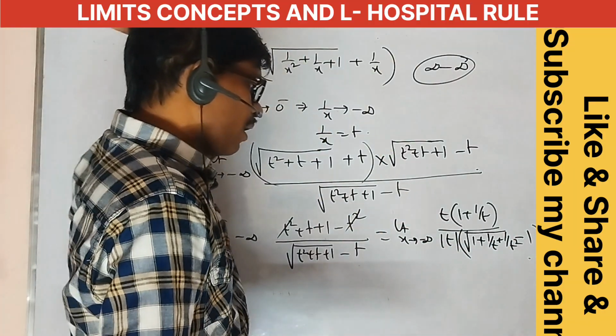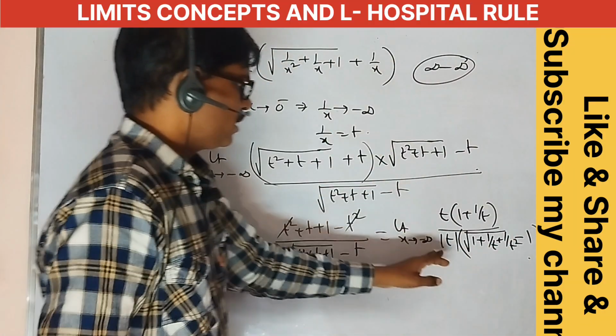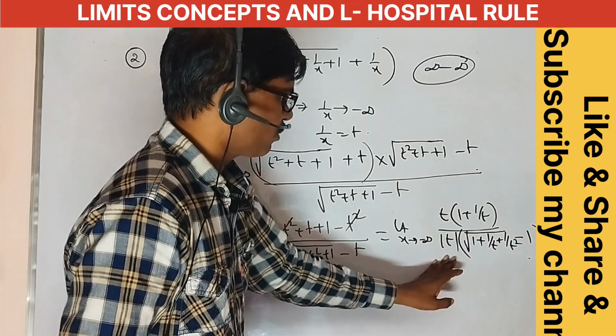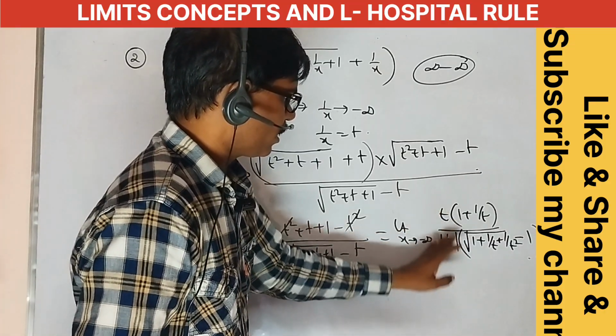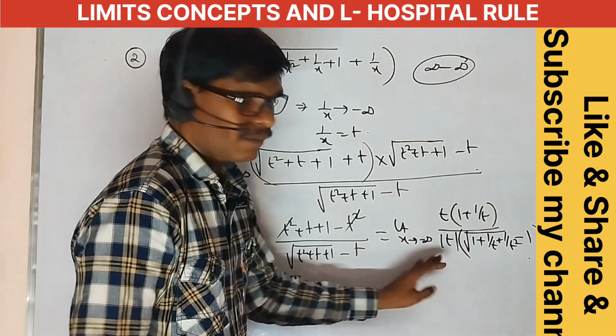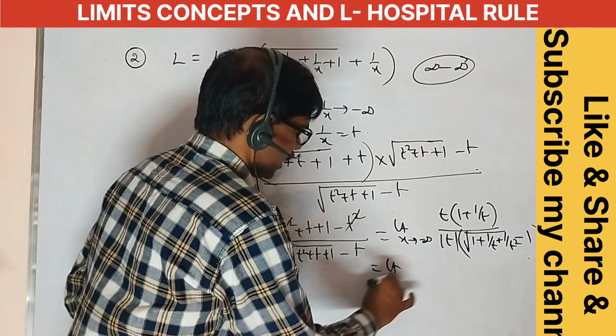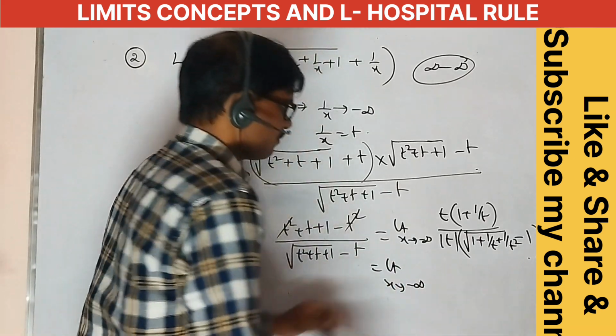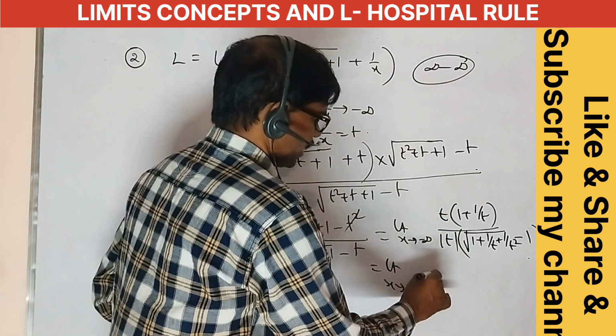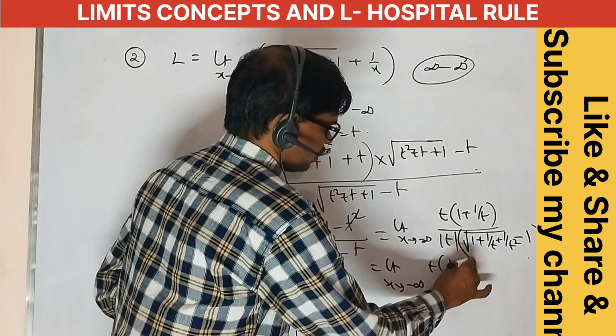Here minus t is common, so this is minus t only. Minus t and t get cancelled. Limit t tends to minus infinity, and here this is minus t into 1 plus 1 by t.